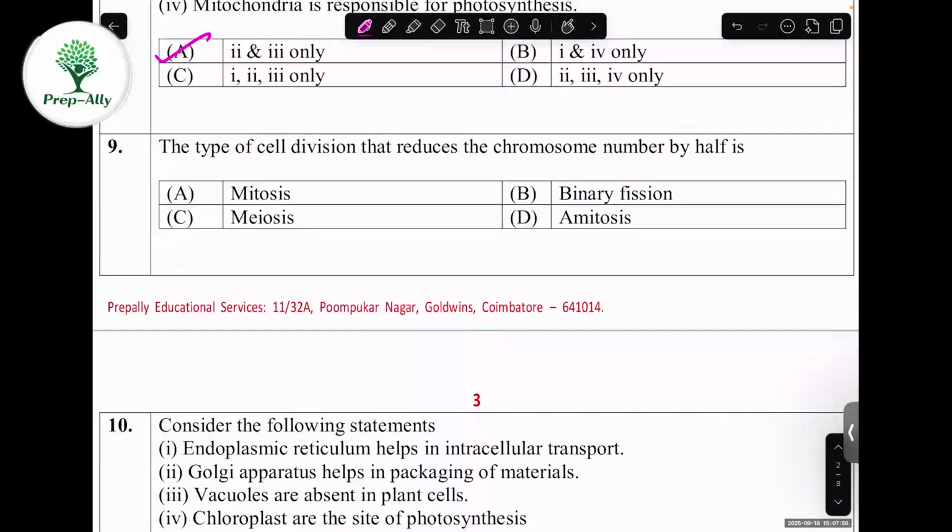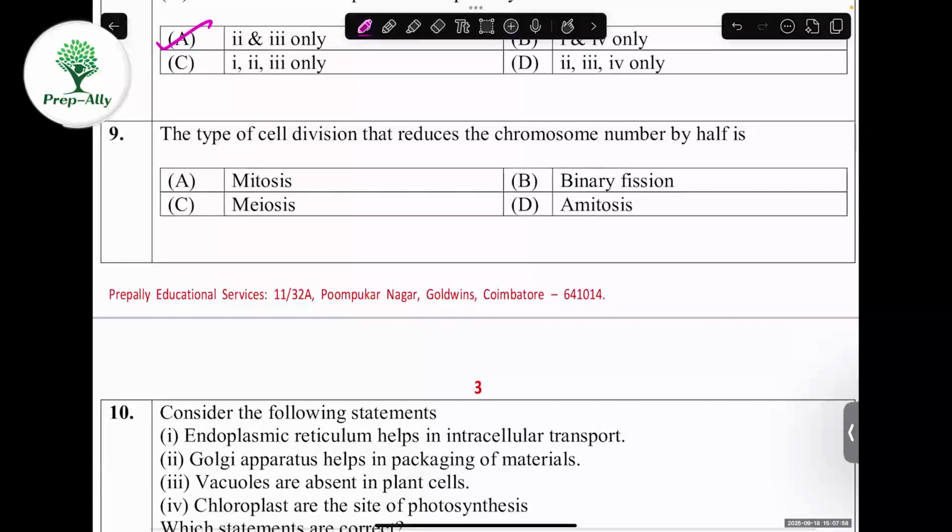Next one, the type of cell division that reduces the chromosome number by half is meiosis. Meiosis is otherwise called reduction division. The thing is, why not other options? Mitosis helps in cell division. One cell will divide into two. So that will be done by mitosis.